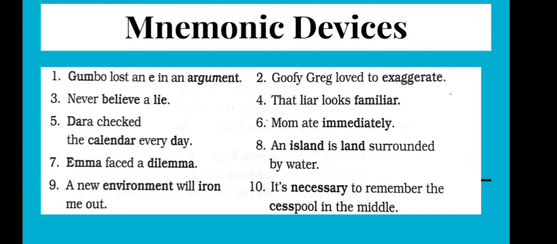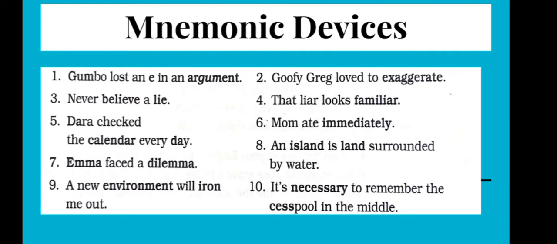So what you have to do is remember a few words by using a technique. That is, you have to either remember them by a special word or you can make a kind of poem so that you can remember how to pronounce it. Such a practice is called mnemonic devices. Look here, children, you have got 10 sentences here.